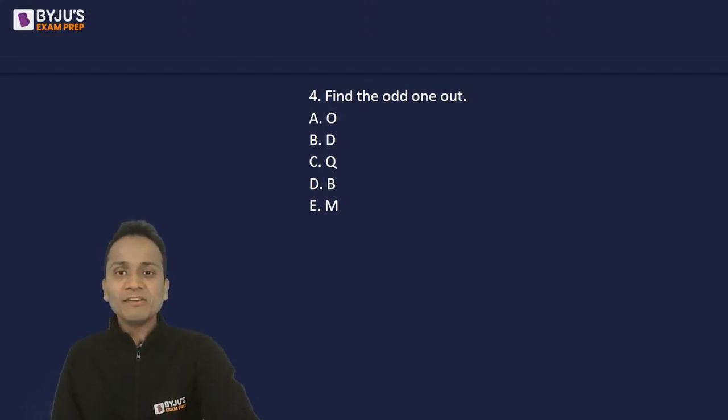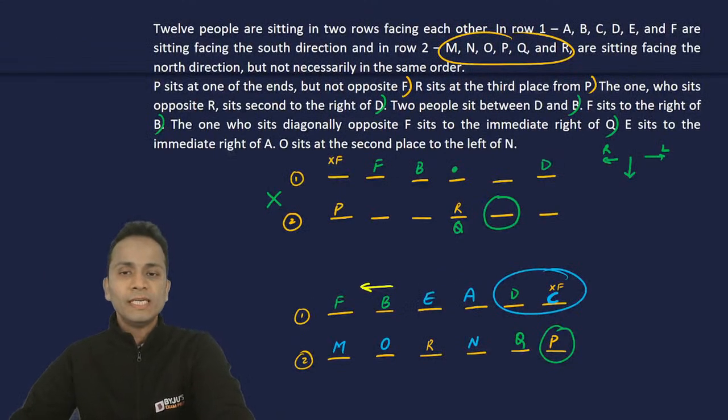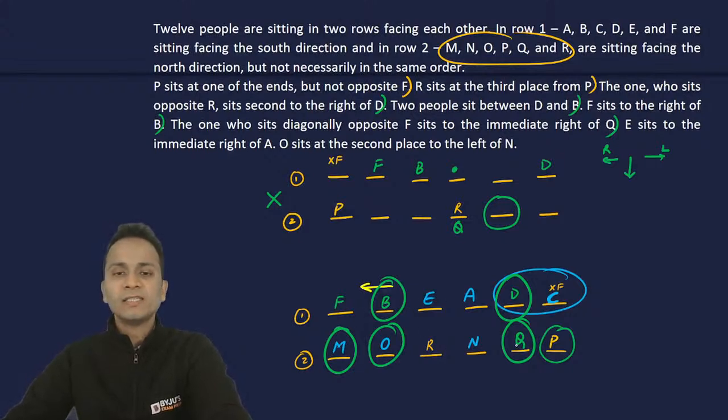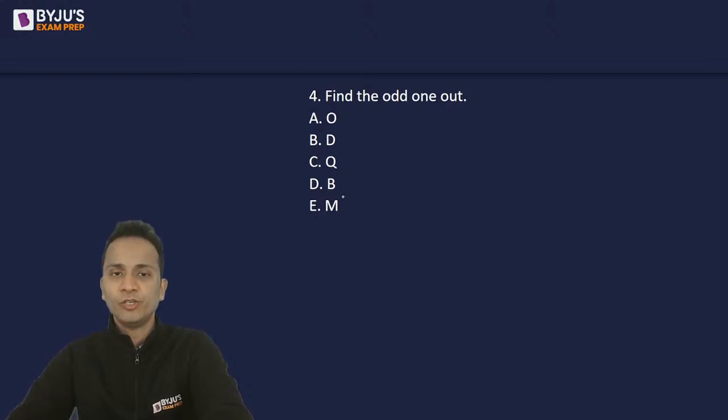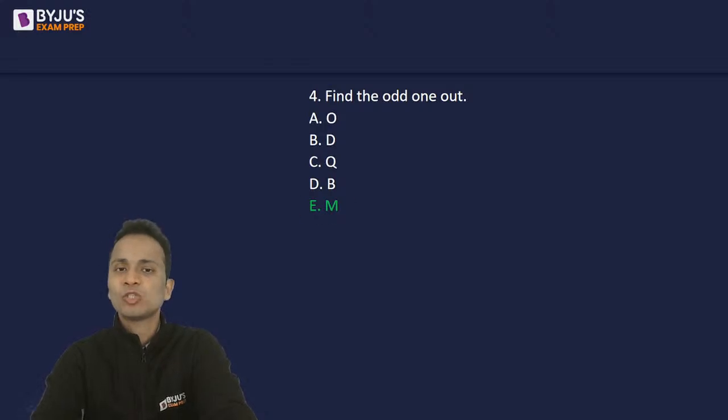Okay, let's find the odd one out. We have to find the odd one out between these five options. Now what are the options? O D Q B M. I will mark these. Okay, so O D Q, B, and M. Now, out of these five, four are not sitting at the end of the rows. Only M is sitting at one of the ends of the row. So the correct answer should be option E, that is M. Simple. That was very simple.